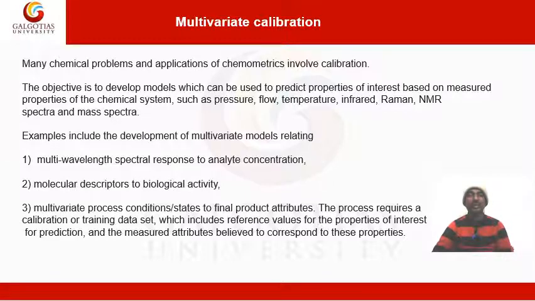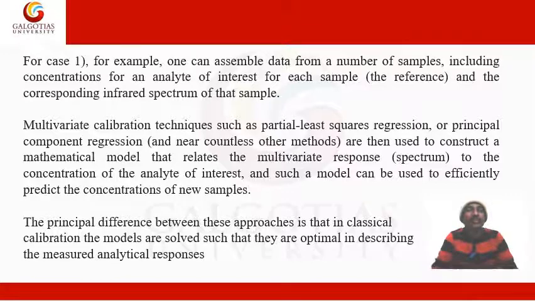The process requires calibration or training data sets, which include the reference values of the properties of interest for prediction, together with measured attributes believed to correspond to these properties. For example, one can assemble data from a number of samples, including the concentrations of the analyte of interest for each sample and the corresponding infrared spectrum of that sample. So this is the condition. Okay, a simple example for understanding.